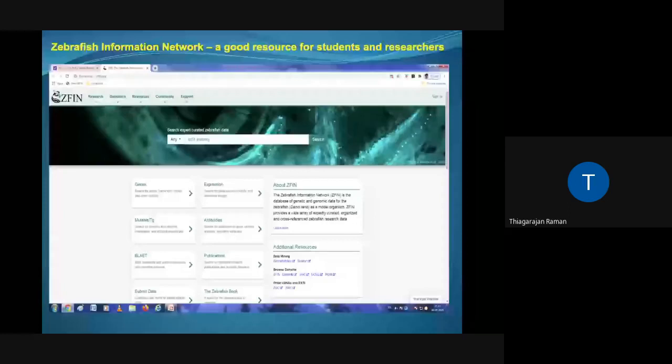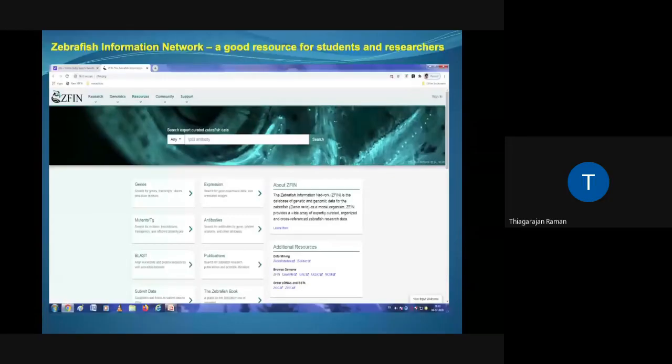So this particular online resource is going to be very useful for students and researchers who might be interested in using zebrafish. It's called ZFIN, the Zebrafish Information Network. You get all kinds of information here. Any paper, any article, any review, any book on zebrafish which gets published is tagged here. Okay, and the resources are very useful because there are people who work on zebrafish and they use a lot of zebrafish antibodies.